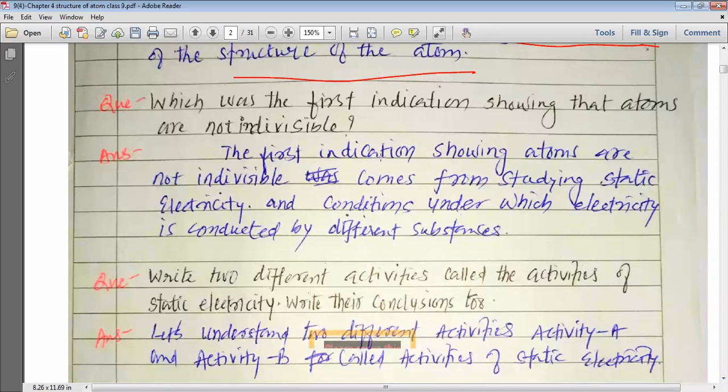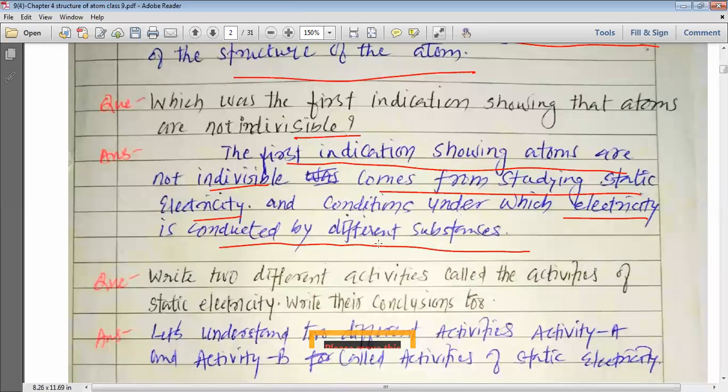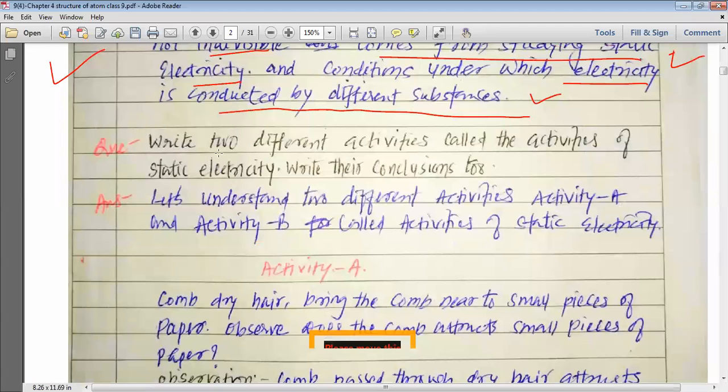Which was the first indication showing that atoms are divisible? The first indication comes from studying static electricity and the conditions under which electricity is conducted by different substances. So people came to know that different substances conduct electricity, and on the basis of that, the scientists revealed that the atom is divisible and there are small particles available inside the atom. Write two different activities called activities of static electricity and write their conclusions.